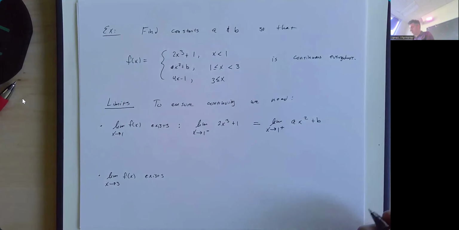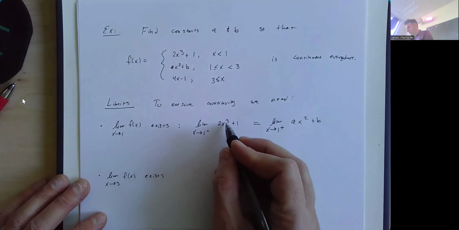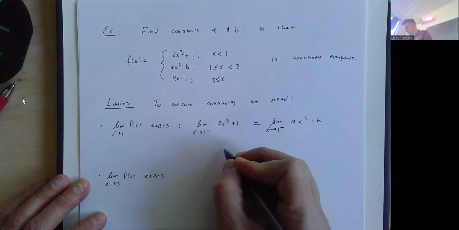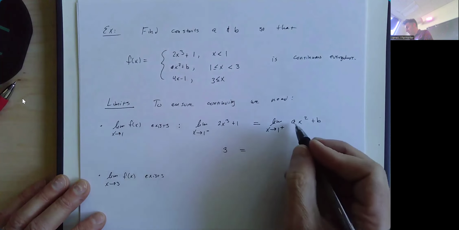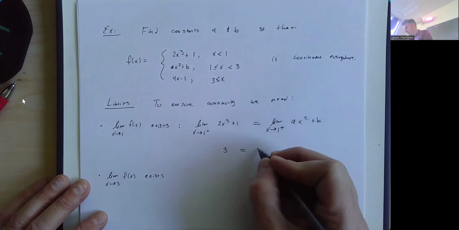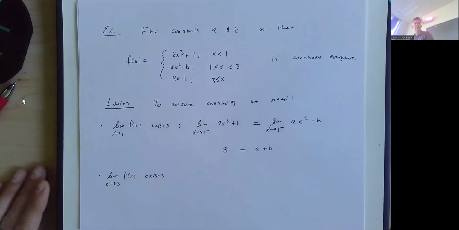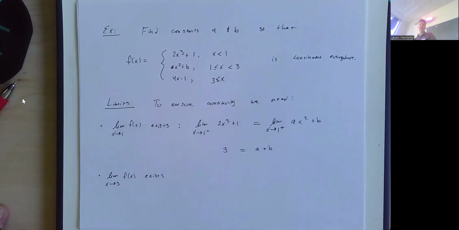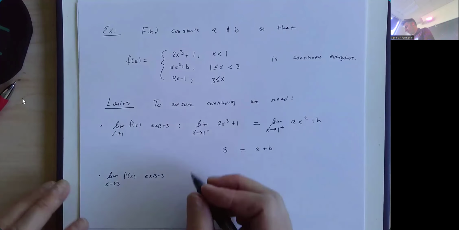Evaluating each of these limits, I'm going to have that 2 times 1 cubed plus 1, so 2 times 1 plus 1 is 3, equal to a times 1 squared plus b, or a plus b. So I know that a plus b has to equal 3. That's not enough, right? That doesn't tell me what a and b have to be. They could be 3 and 0, or 6 and -3, or 20 million and -20 million plus 3. Right? They could be all sorts of things. We need the other piece of information.